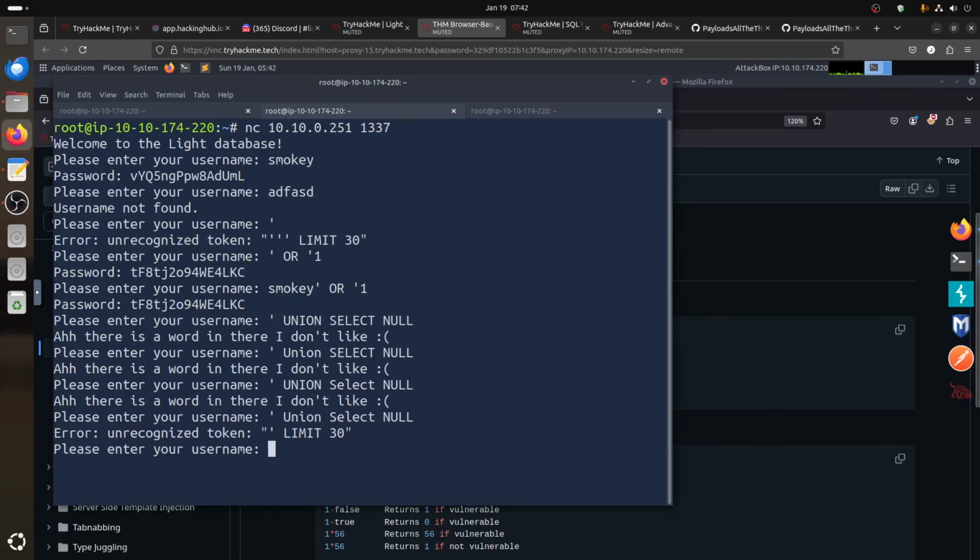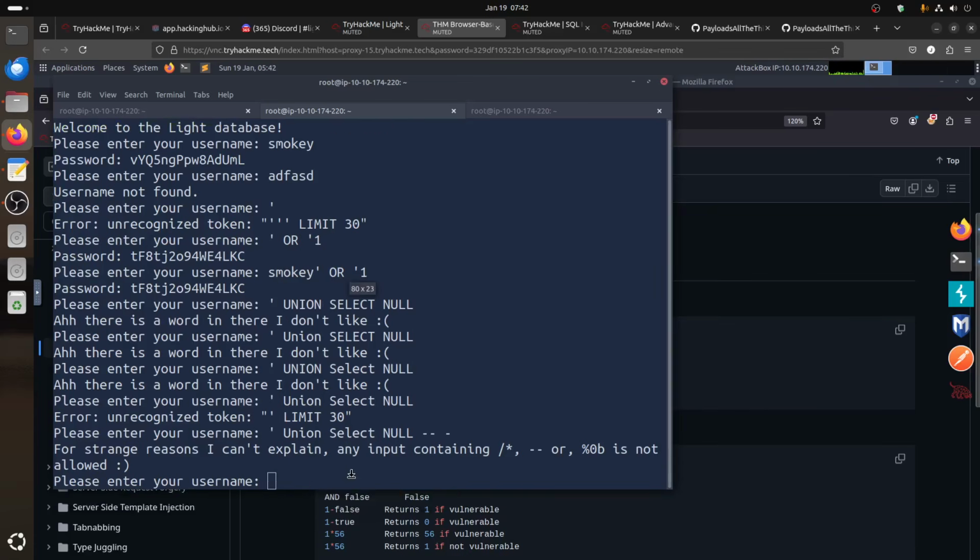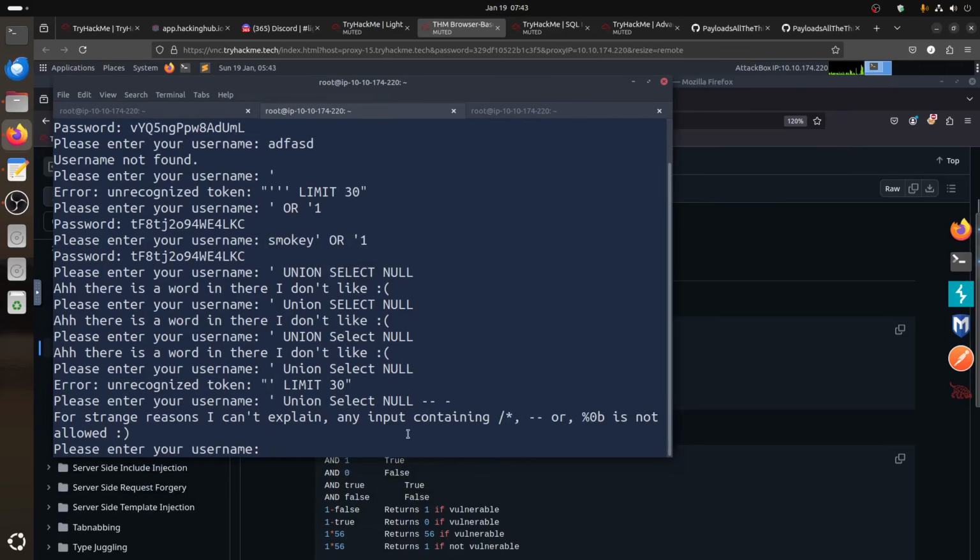Now we have the issue of this limit 30. If you do union select null and then the classic comment, it tells you, for a strange reason, that input is not allowed. So all these comments related to SQL don't work.